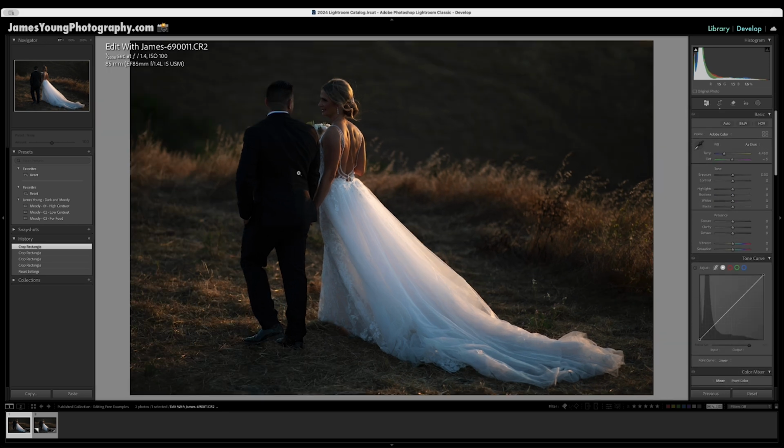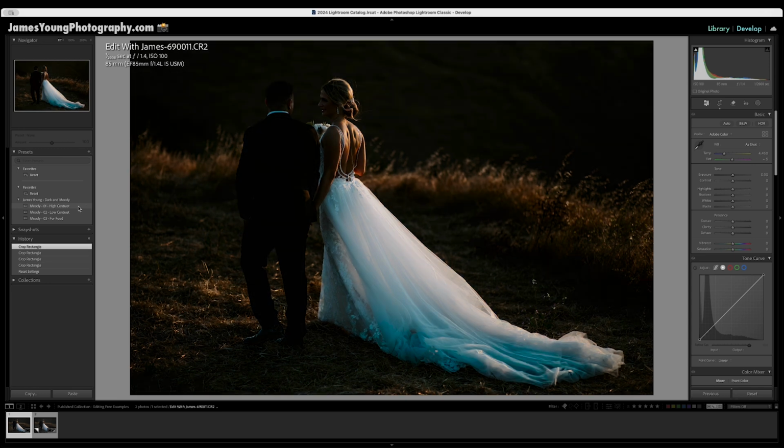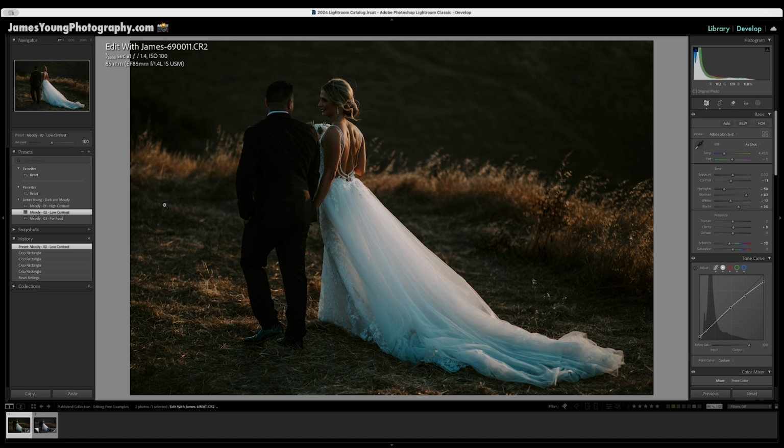Now, once my composition is set, I start experimenting with my presets. In Lightroom Classic, you can have a setting where if you hover over, you can actually see what the preset is going to do. And I can already tell right off the bat, that looks terrible. So I'm not going to use the high contrast. I'm going to go with the low contrast for sure. And that would make sense because Moody O2 low contrast was made with shooting in harsher light situations in mind, like shooting into the direct sun like we have here.